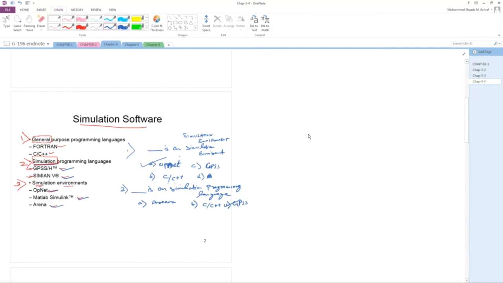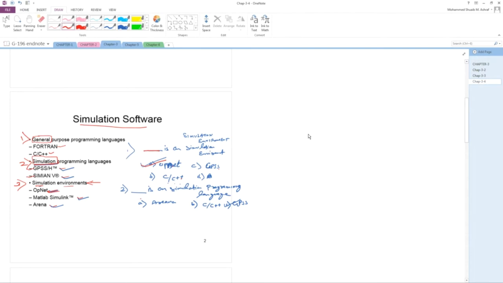Maybe one mark question like this: dash is a simulation environment. The options are OPNET, GPSS, C++. So here, the simulation environment is OPNET, so OPNET is the correct answer.